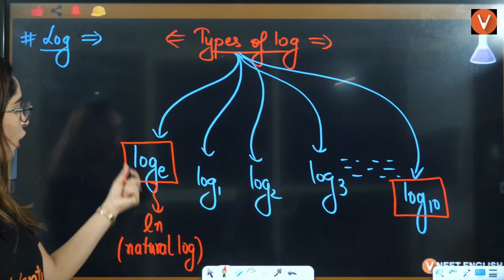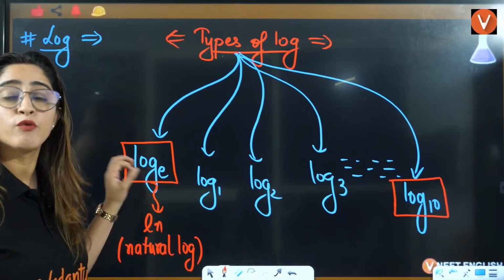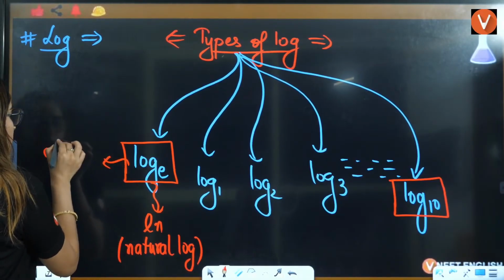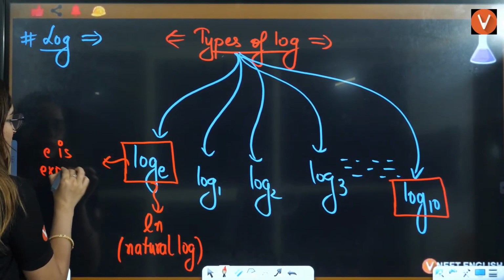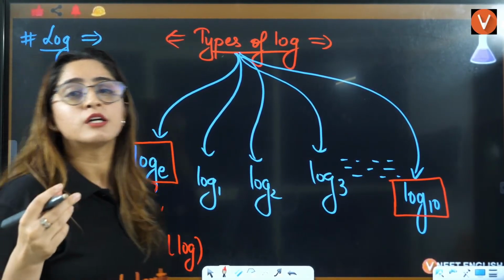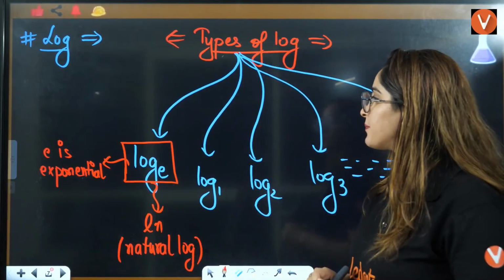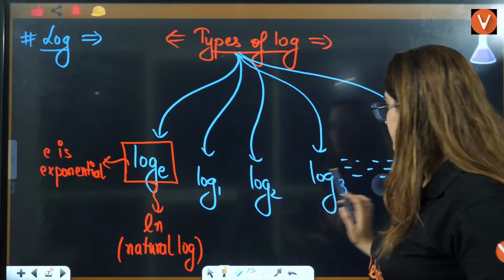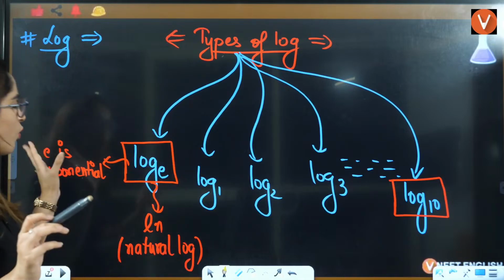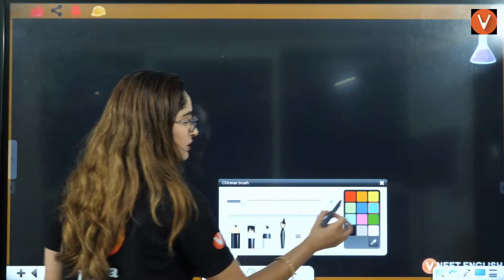One is natural log, also represented by ln, that is log base E. What is E? E is the exponential. This is the term of mathematics that is called exponential. That is clear to everybody. Now I'll talk about only these 2 logs, log base 10 and log base E.